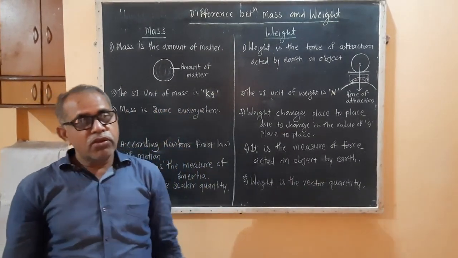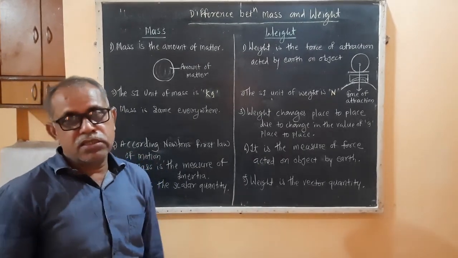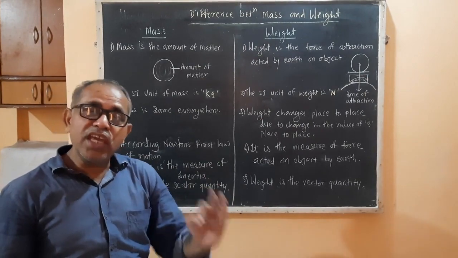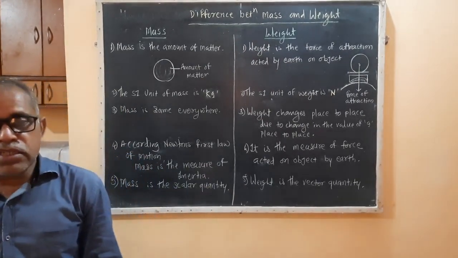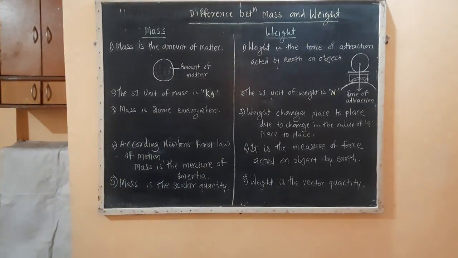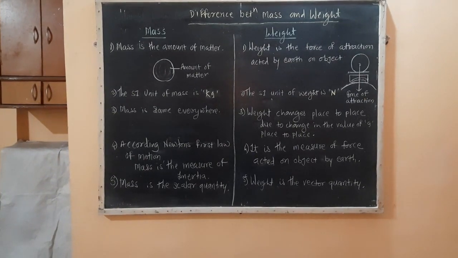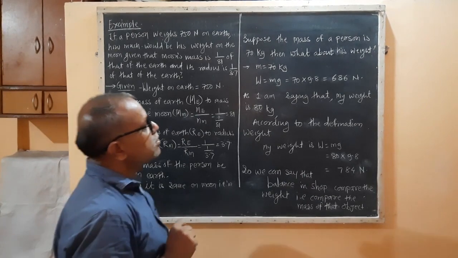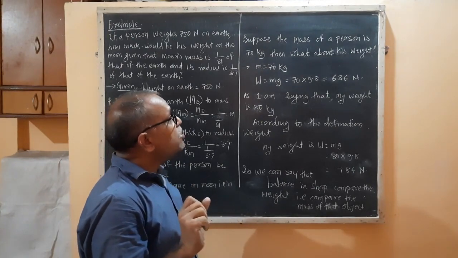But we always measure weight and mass both in kg. Is it correct or is it wrong? We are going to see. Suppose the mass of a person is 70 kg. Then what about his weight?